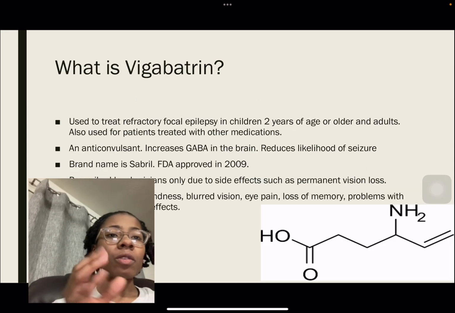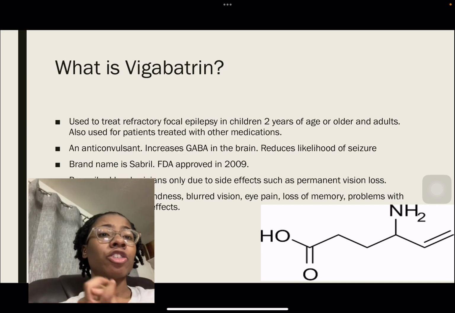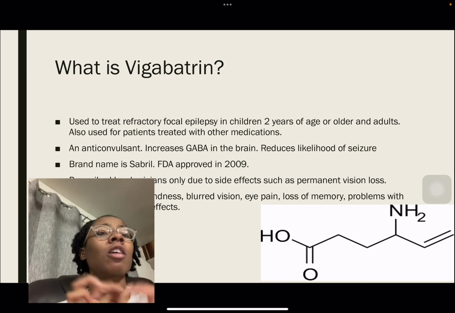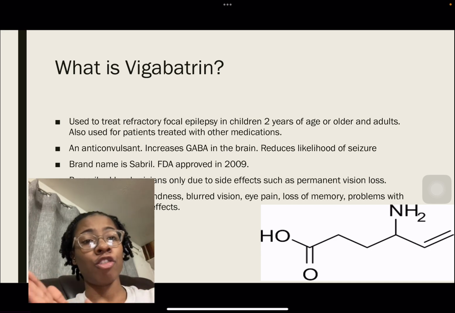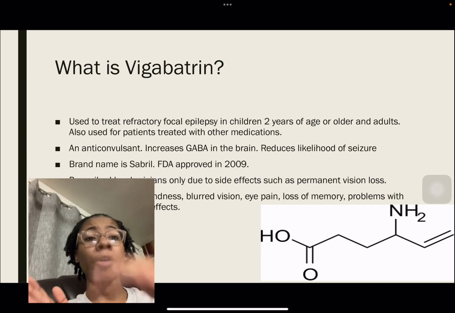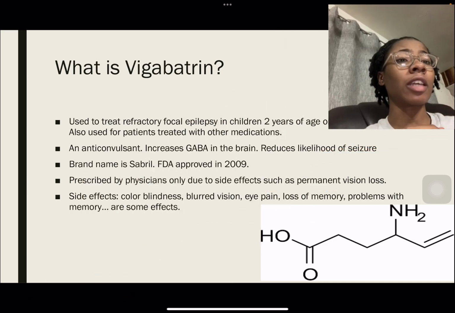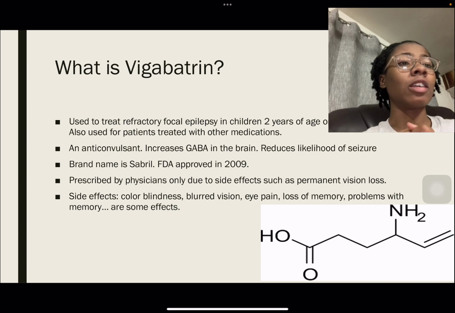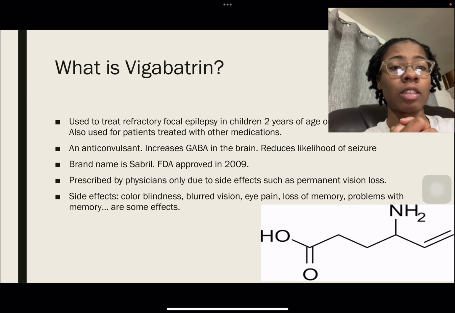Now, what is vigabatrin? Vigabatrin is a drug that's used to treat refractory focal epilepsy in children 2 years of age or older and adults. It's also used for patients treated with other medications. So if one medication is not working, the doctor will prescribe vigabatrin to piggyback off of it. It's an anticonvulsant. It increases GABA in the brain, which reduces the likelihood of seizures. The brand name is Sabril, which was FDA approved in 2009.